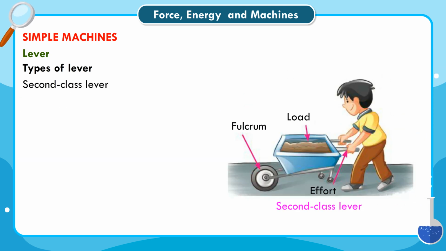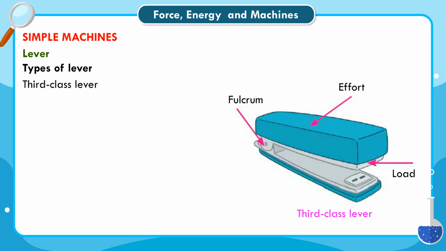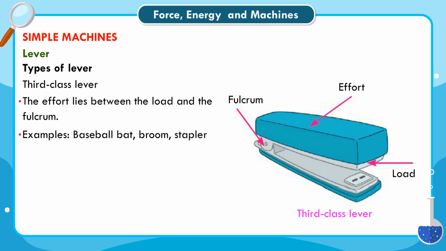Second class lever. The load is placed between the fulcrum and the effort. Examples: nutcracker, bottle opener and wheelbarrow. Third class lever. The effort lies between the load and the fulcrum. Examples: baseball bat, broom, stapler and fishing rod.